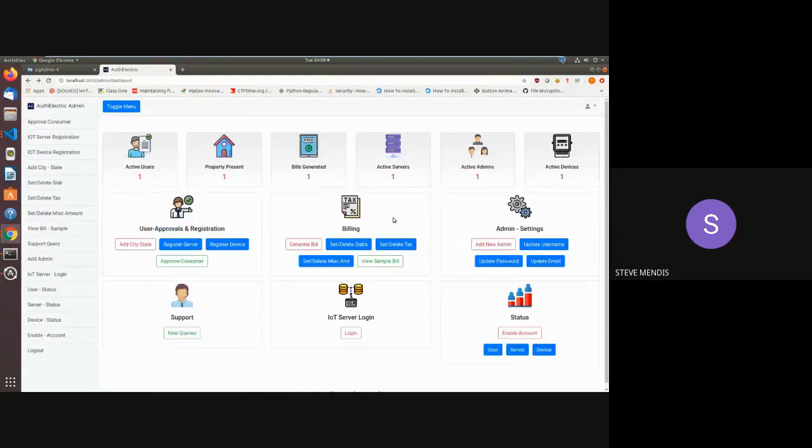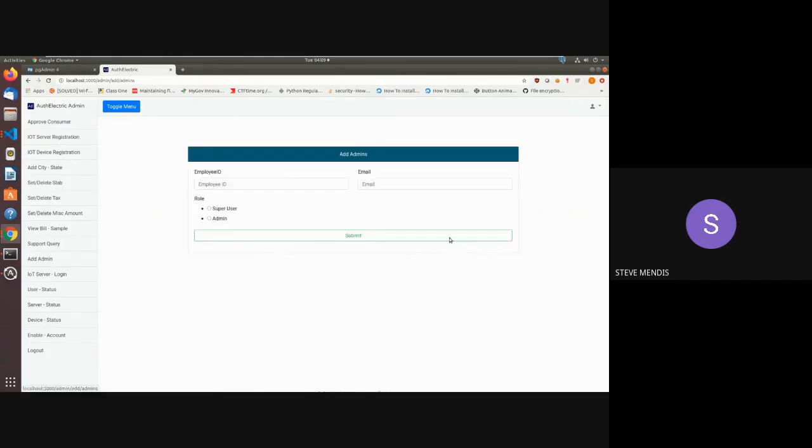After this, there are also multiple other things which the admin can do. We maintained a system level hierarchy over here. There are two types of admins which we have added: a super admin and an admin. The super admin has complete access to the entire portal, whereas the normal admin can only do basic tasks on the device. We've maintained this so that if there's a hierarchy system in an office, that can also be maintained, and we can add more hierarchies also.